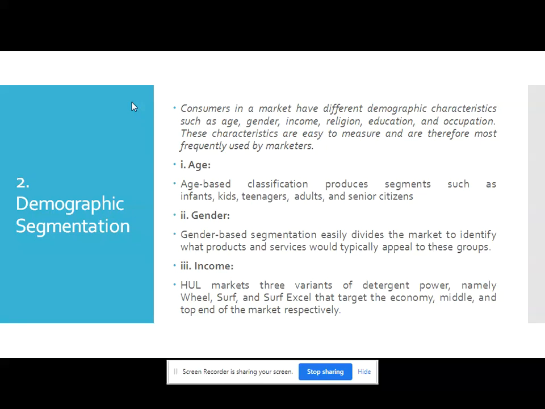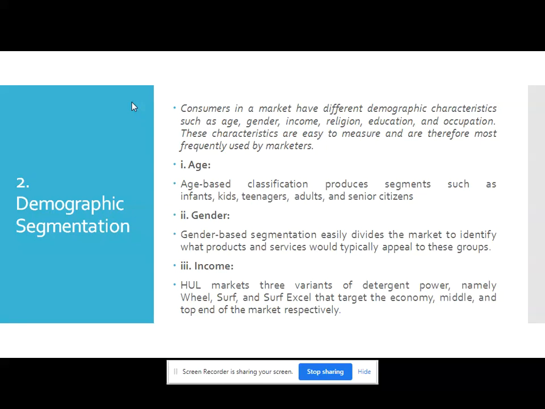Now we will see the last part of demographic segmentation, which is income group. It is one of the most critical determinants of consumer behavior. Consumer segmentation based on income categories is useful in gaining insights about what kind of products are likely to be consumed.